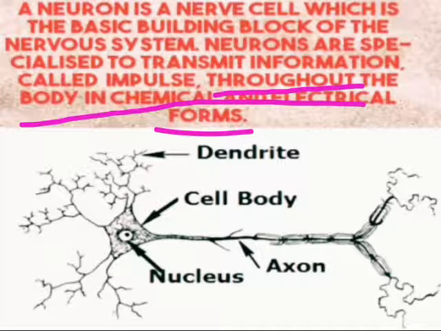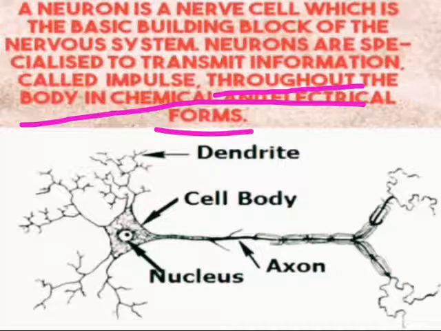When the neuron sends it to the brain, it's not that when an ant bites you, you get the information directly. It takes some time, but less than a second. When an ant bites you, you get to know immediately.